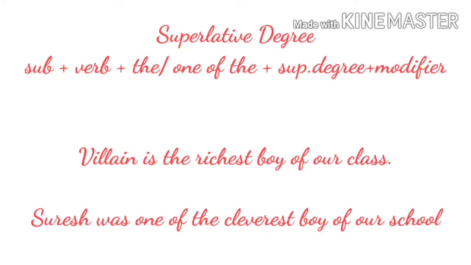Let's understand the formation of the sentences through examples. For superlative degree, the structure is subject plus verb plus "the" or "one of the" plus superlative degree plus modifier. See the example: Velen is the richest boy of our class. Here Velen is the subject, "is" is the verb, then "the" came before the superlative degree, "the richest" is the superlative degree word, and then the modifier. So "boy of our class" is the modifier.